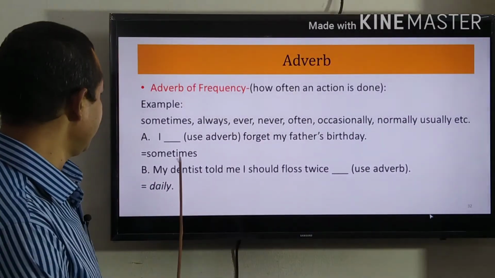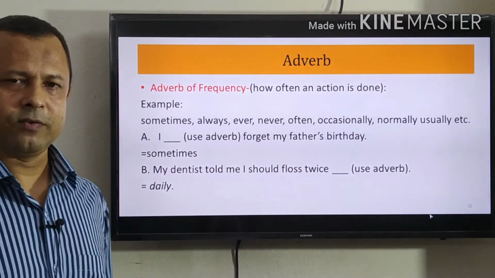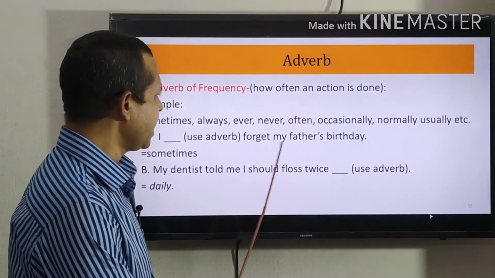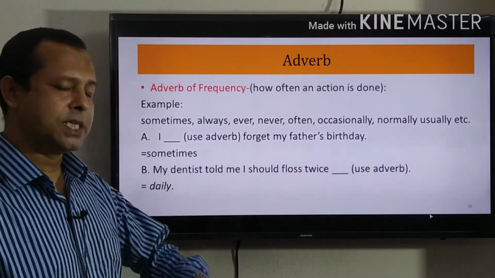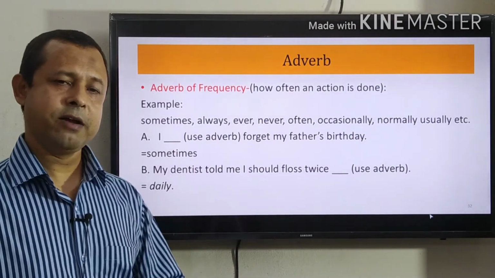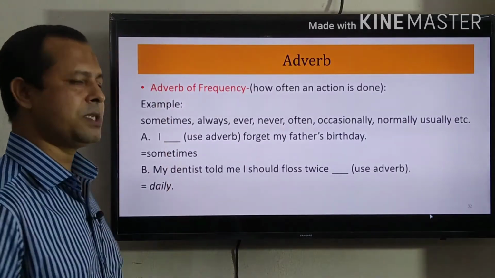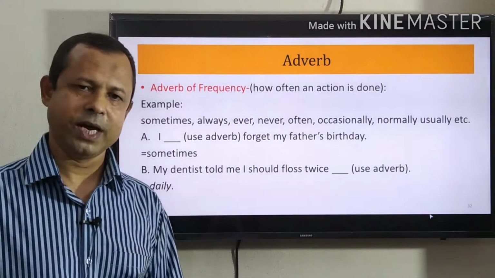See the example. I forget my father's birthday. What I can write here? I can write here, I sometimes forget my father's birthday. Here, sometimes is giving us the idea about the frequency of time. That's why sometimes is an adverb, and in this sentence sometimes is a modifier.